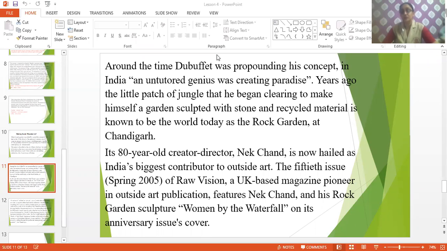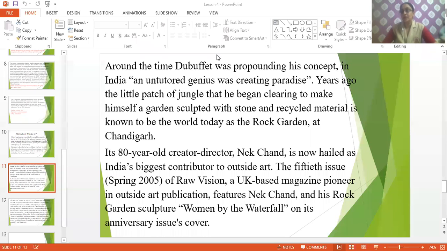Now children, this question can come in your MCQ form. Here it is written fifth issue, spring 2005, so the name of the fifth issue is spring 2005.